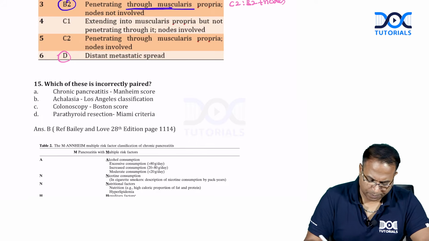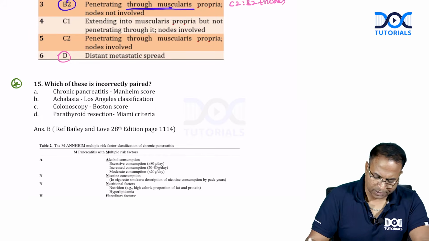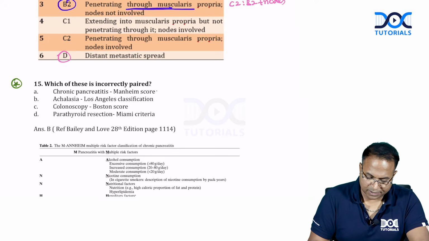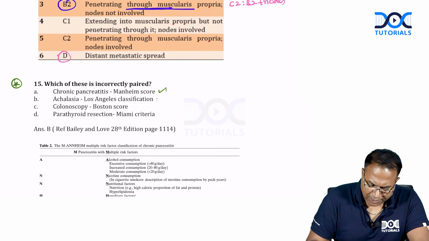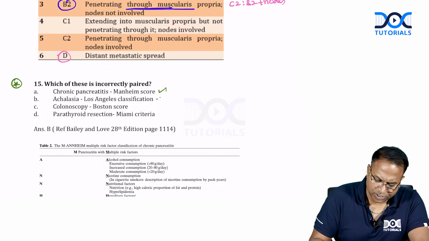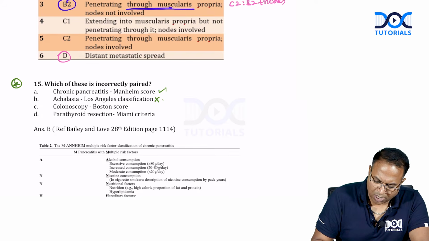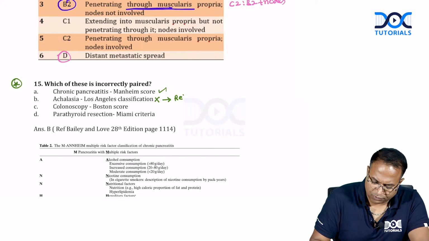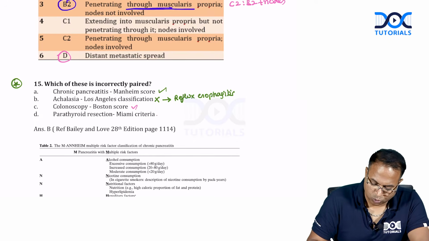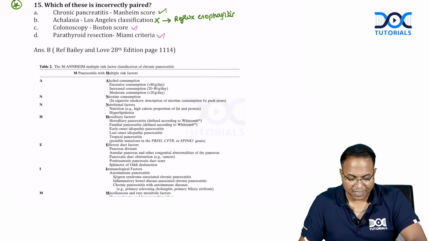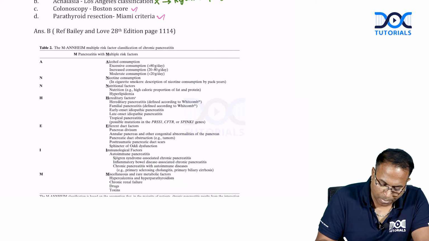So this is a new question, again first time asked in INICET. For chronic pancreatitis, the score used is the Mannheim score. That is true. It is there. For achalasia, the classification used is not Los Angeles. Los Angeles is a classification of reflux esophagitis. For colonoscopy, we use a score to say the preparation, called the Boston score, and for parathyroid, we use the Miami criteria. So Mannheim score.